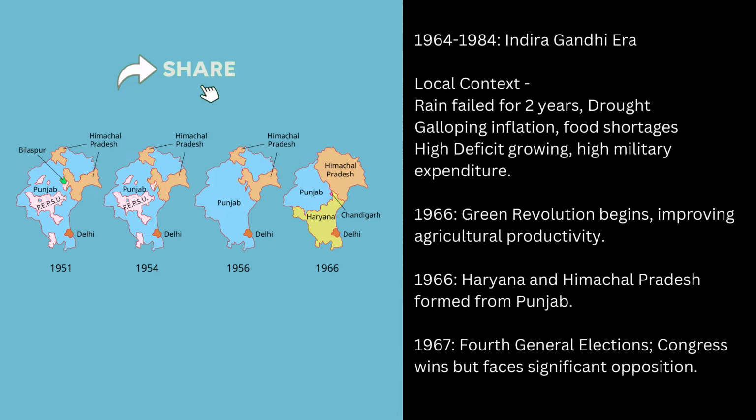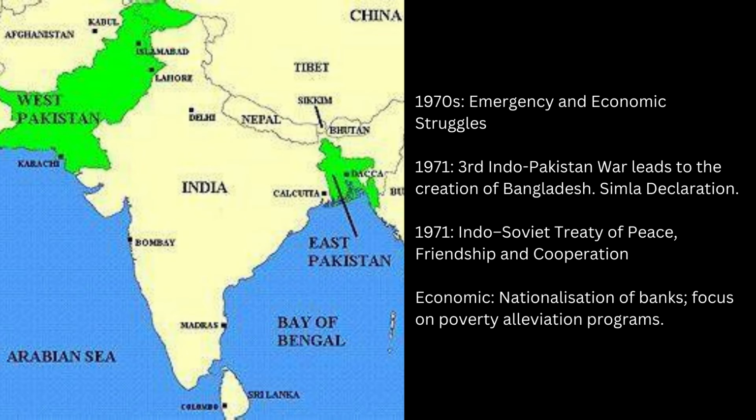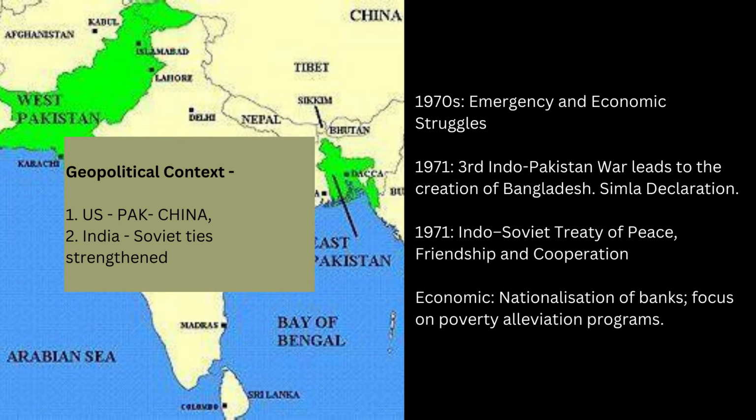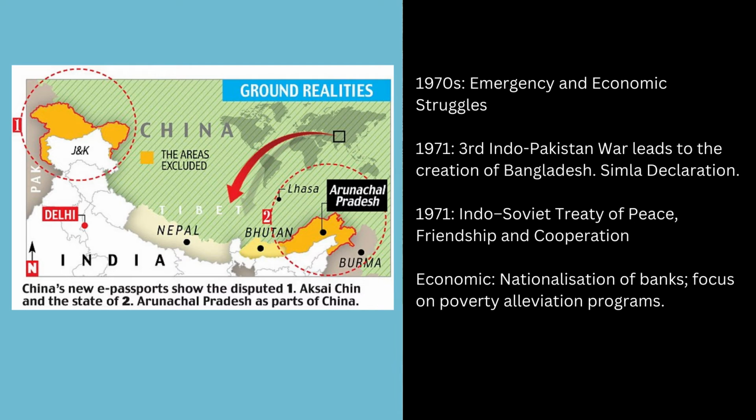The fourth general election in 1967 resulted in a Congress win, but the party faced significant opposition, indicating a shifting political landscape. The 1970s were marked by significant geopolitical shifts and domestic turmoil in India. In 1971, the Third Indo-Pakistan War led to the creation of Bangladesh, followed by the Simla Declaration. The same year, India signed the Indo-Soviet Treaty of Peace, Friendship and Cooperation, strengthening ties with the USSR. This was in response to the US-Pakistan-China alliance.